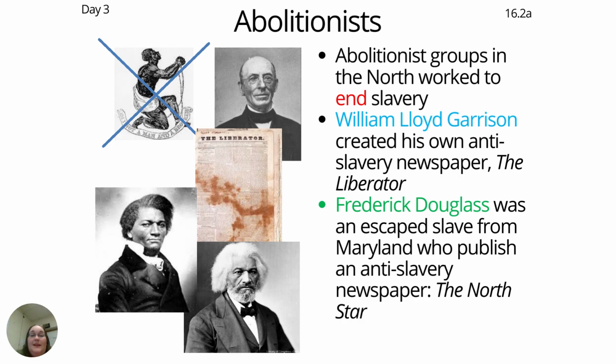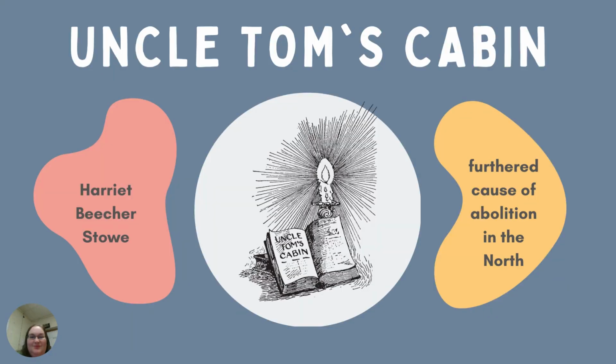Abolitionist groups worked mostly in the North to end slavery. A man named William Lloyd Garrison creates his own anti-slavery newspaper called The Liberator. And a man that you'll need to know for your test, Frederick Douglass, is an escaped slave from Maryland who published an anti-slavery newspaper, The North Star.